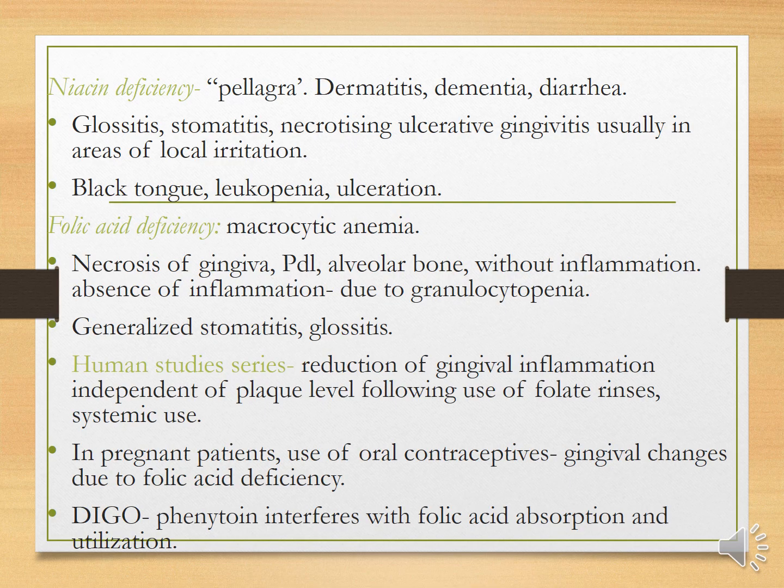Niacin deficiency is called pellagra. It is characterized by 3 Ds: dermatitis, dementia, and diarrhea. Glossitis, stomatitis, necrotizing ulcerative gingivitis usually is seen in areas of local irritation. Folic acid deficiency causes macrocytic anemia, where there is necrosis of the gingiva, periodontal ligament, alveolar bone without inflammation. The absence of inflammation is because of granulocytopenia. There is generalized stomatitis and glossitis.